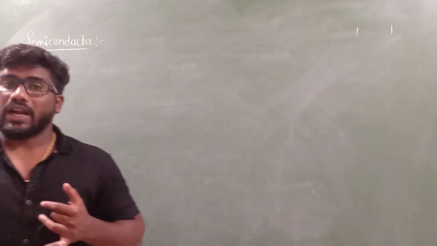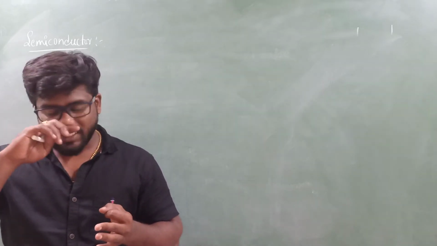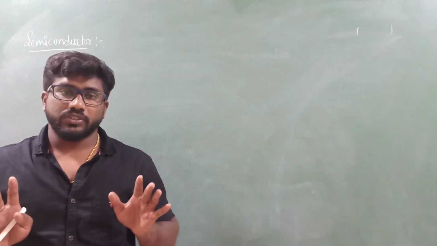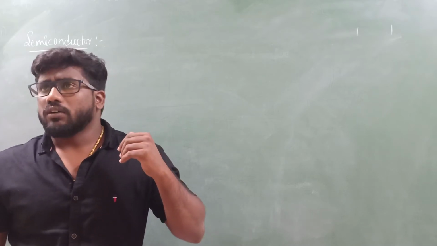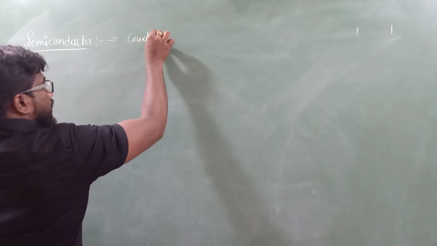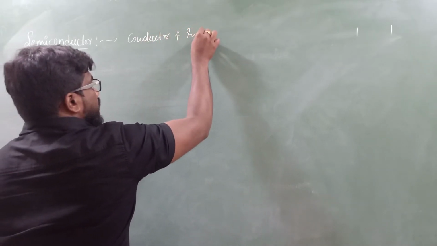What do we mean by energy bands? What do we mean by energy gap? And what is the value of the energy gap in the case of conductor, semiconductor and insulator? All those things we already studied in the previous lecture. Now we'll move on to the concept of semiconductor. A semiconductor is a device whose conductivity lies between conductor and insulator.